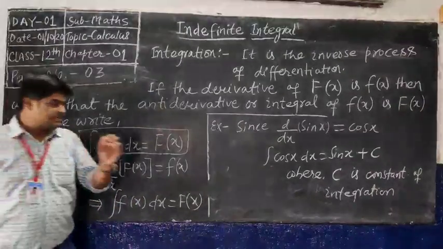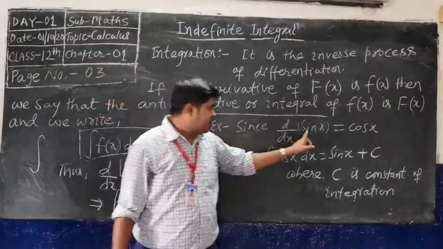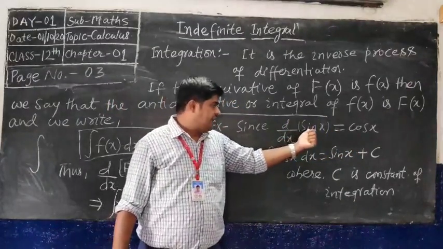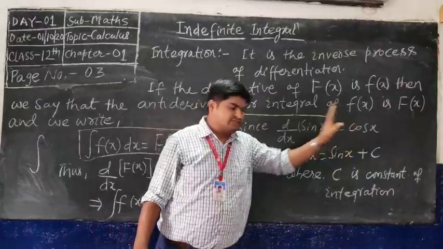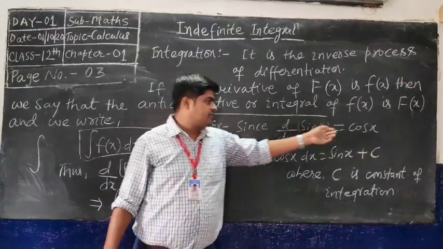Let us see an example. You know the derivative of sin x is cos x: d by dx of sin x, the result is cos x. Now we will see the integration of cos x.